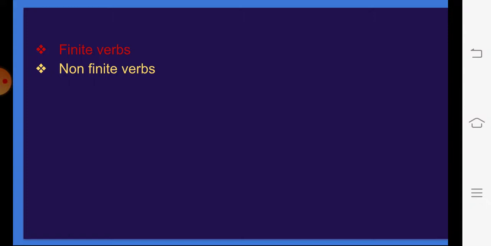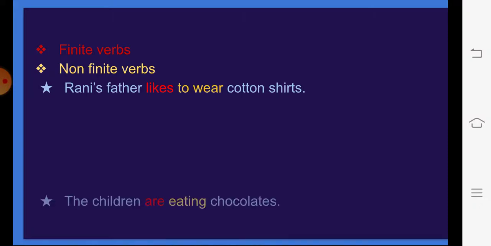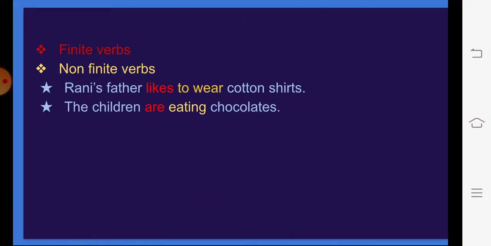Let us observe a few examples of finite and non-finite verbs. Rani's father likes to wear cotton shirts. In this sentence, the finite verb is likes and the non-finite verb is to wear. It is an infinitive here.